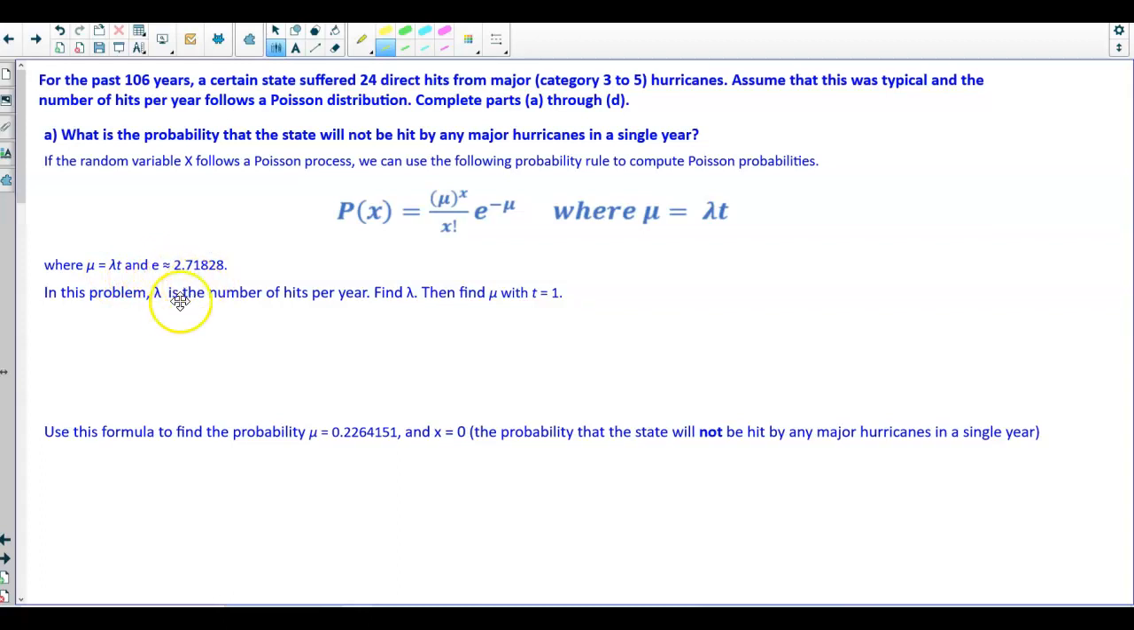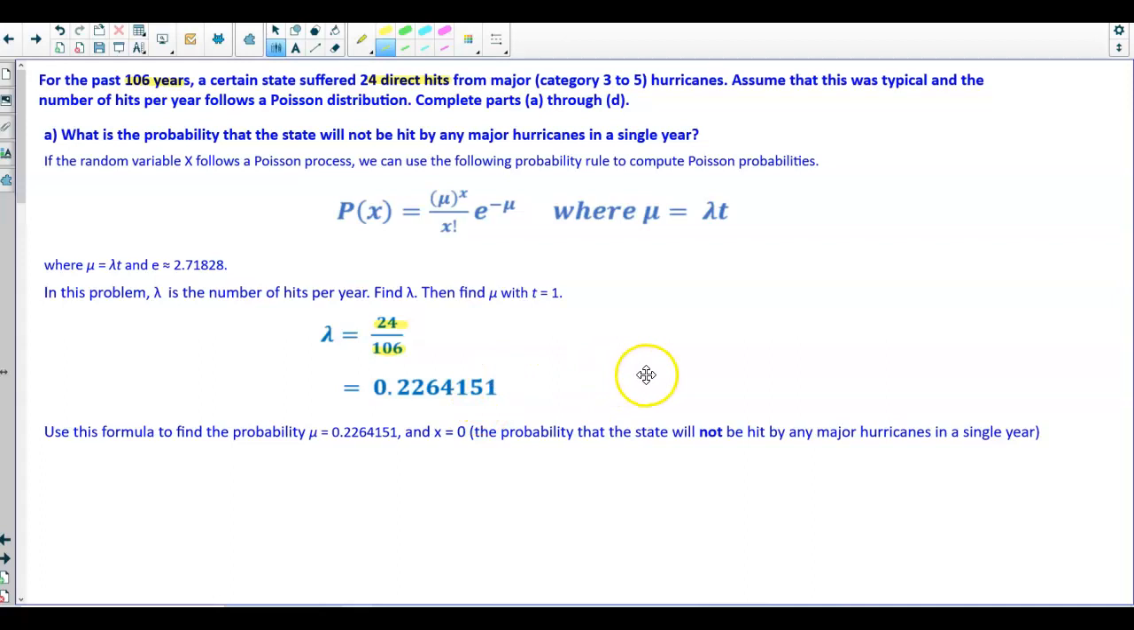Now in this problem, we first need to find lambda, which is the number of hits per year. So in order to find lambda, we're going to take the value of 24, because that's the direct hits, and then divide it by the years. So 24 divided by 106 is going to give us 0.2264151. Now, do not round this number because you have to use it in a calculation. If you round this number, then you're going to miss some of the numbers in your calculation. So you want to keep it the same.